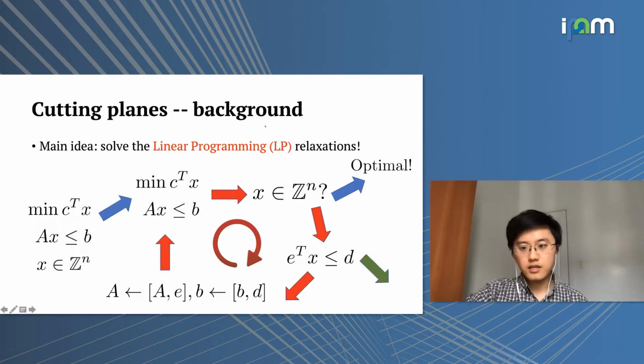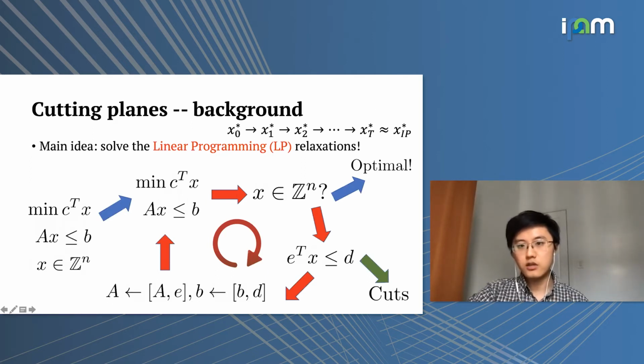And in this case, all of these new constraints, E transpose X less than or equal to D, are called cutting planes or cuts. They're essentially the constraints that allow us to tighten the original linear programming formulation and provide us with increasingly tight LP relaxation to the original IP problem, so that we get closer and closer to the final solution.